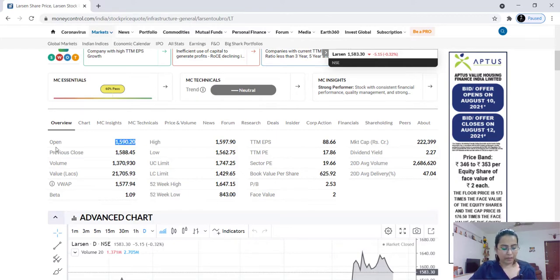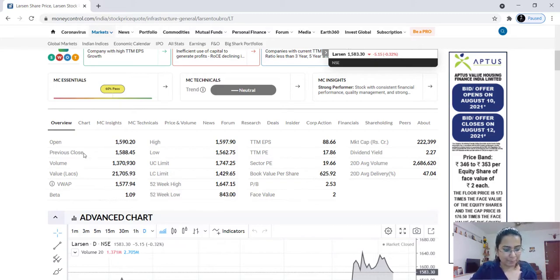Now, if you're from an accounting background, you might be aware of the concept that your last day's closing will be your current day's opening. Even if you're not from an accounting background, if you're a businessman, you might be aware that when you record closing stock, say your closing stock as on 31st March was XYZ, then your opening stock for 1st April will be that same XYZ. But it does not happen like that in the share market. See, here you are saying previous close. What is this previous close? This previous close is yesterday's closing price.